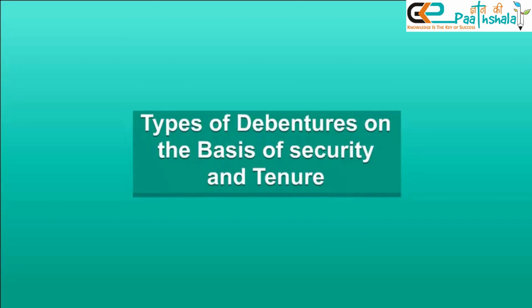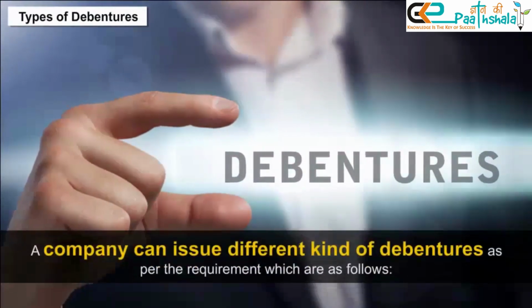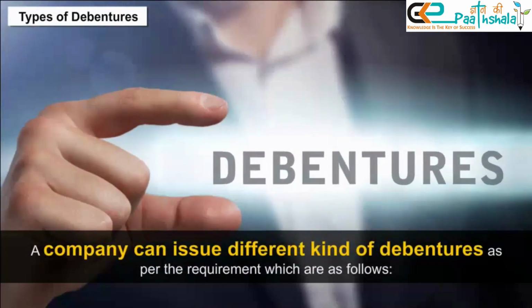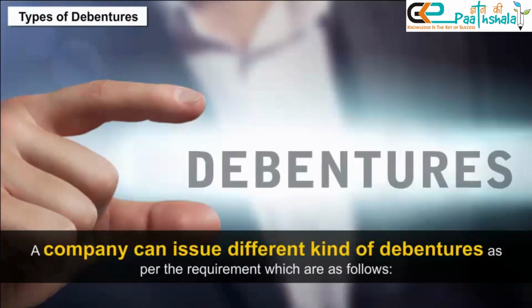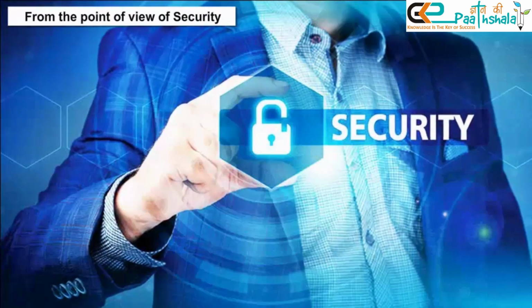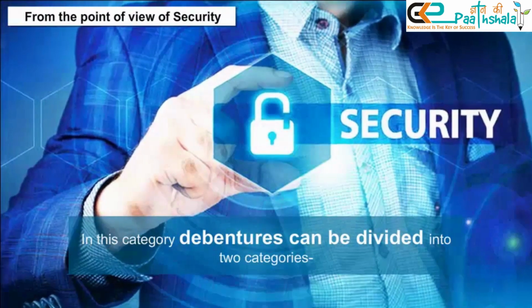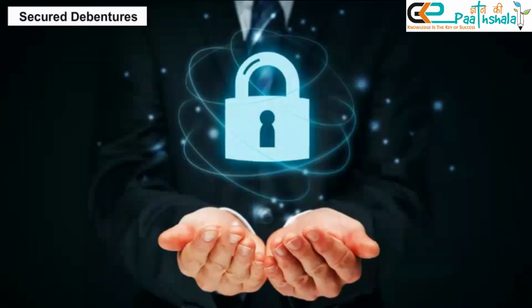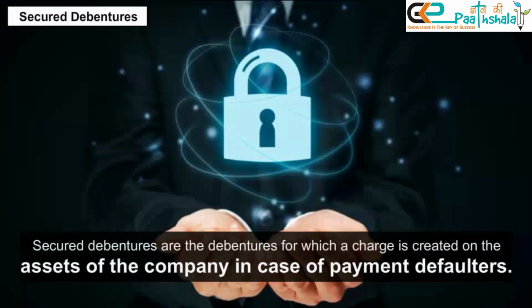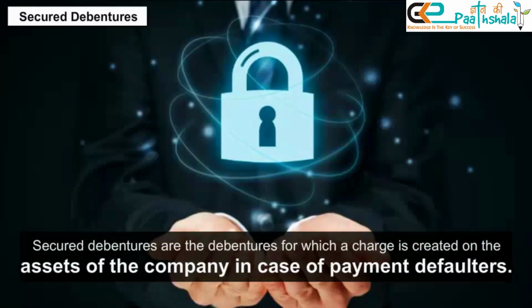Types of debentures on the basis of security and tenure. A company can issue different kinds of debentures as per the requirement, which are as follows. From the point of view of security, in this category, debentures can be divided into two categories. A. Secured debentures. Secured debentures are the debentures for which a charge is created on the assets of the company